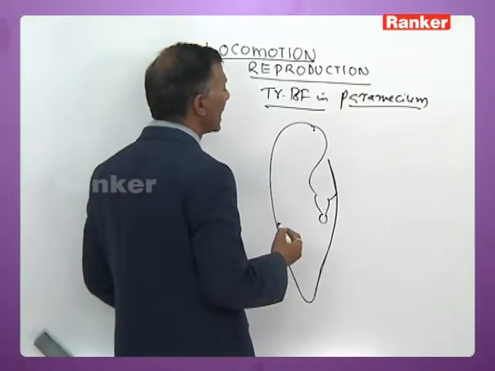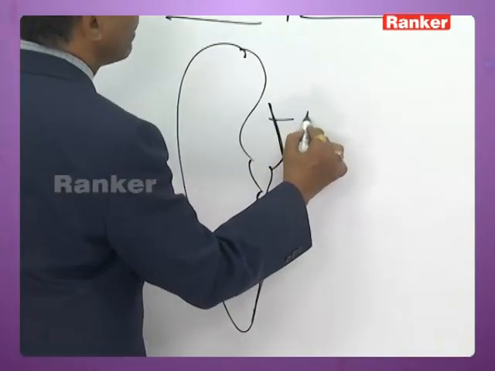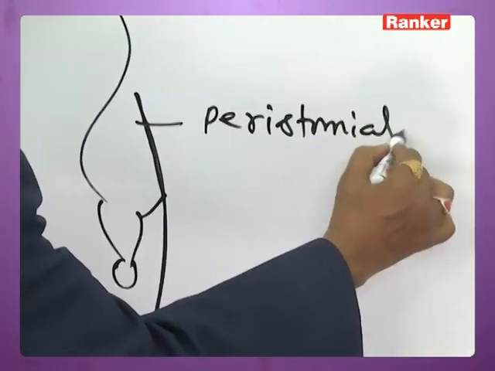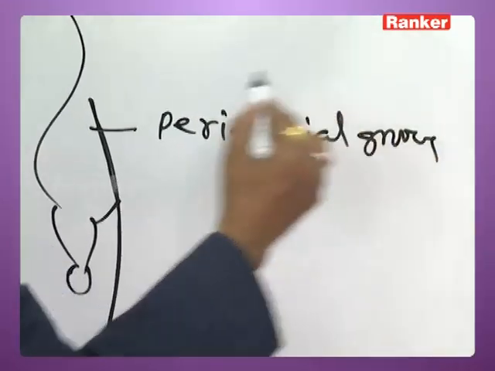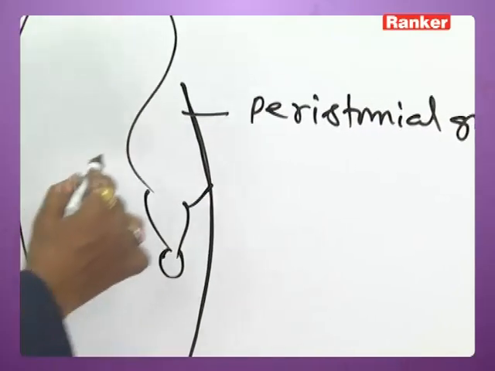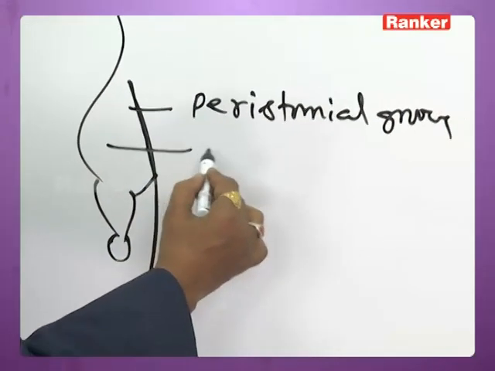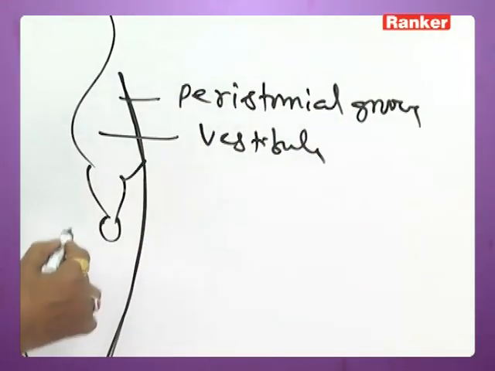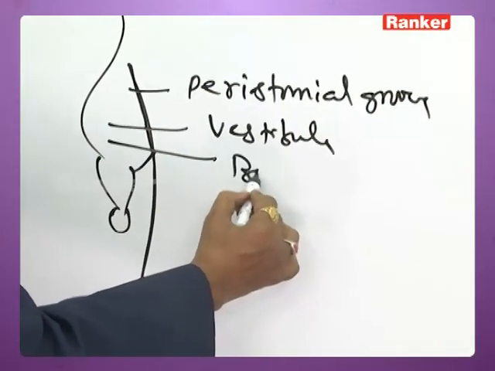Then on the oral side, it has an obliquely placed peristomial groove or oral groove. The peristomial groove opens into the vestibule. The vestibule in turn opens into the buccal cavity.